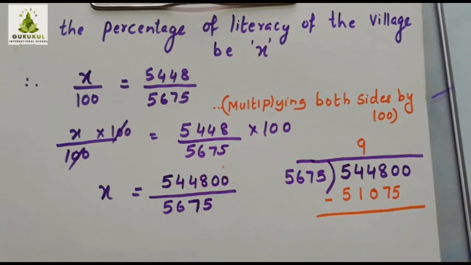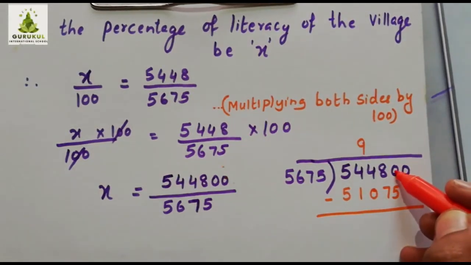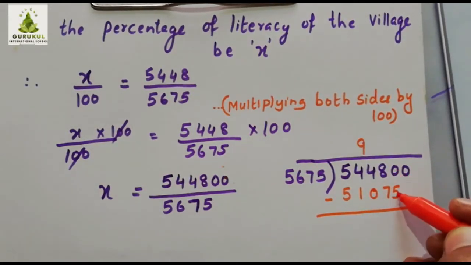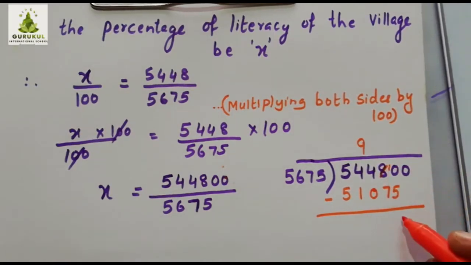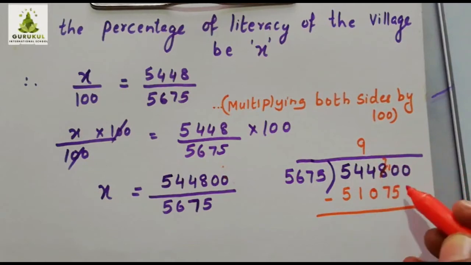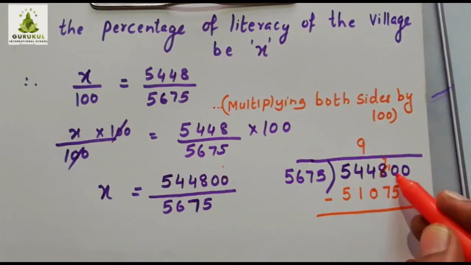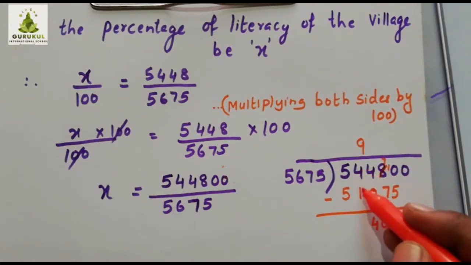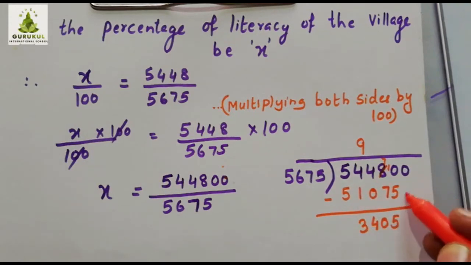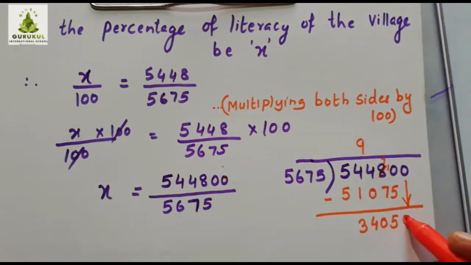Now we can subtract it. What do you get? Now from here 0, you cannot remove 5, so carry from here. It becomes 1 here, it becomes 7 here. Don't forget to write the 7 here. Now 10 minus 5 is 5. 7 minus 7 is 0. 4 minus 0 is 4. 4 minus 1 is 3. Now this is smaller than this number, so bring 0 down. So you get here 0.